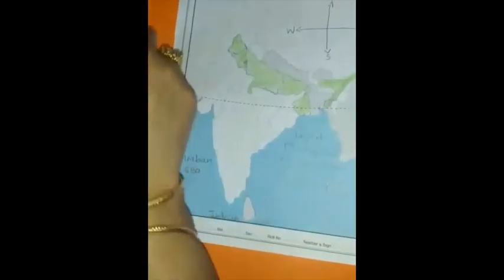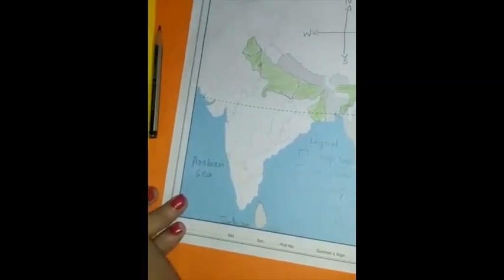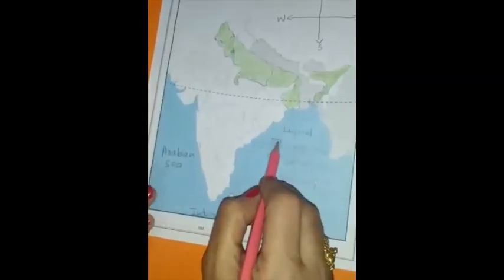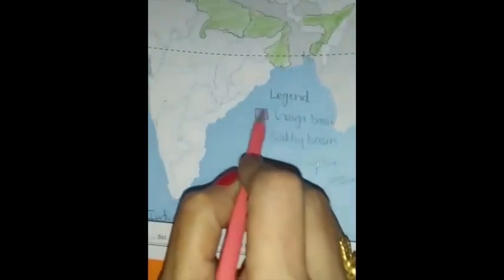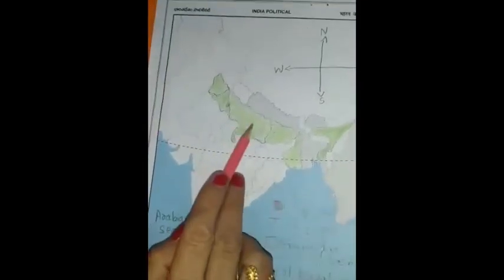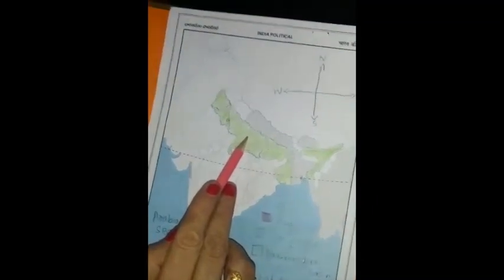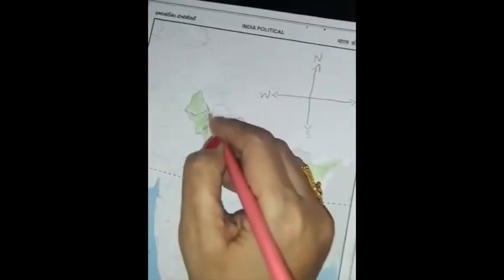Now we have the Ganga basin first here, children. You can take any color, let us take pink, right? So in the legend, I'll first color it here in pink. And I'll be showing the outline here with this pink color. You see, under the Ganga basin, we have the states of Uttar Pradesh, Bihar and West Bengal, right? So you see how I am doing.